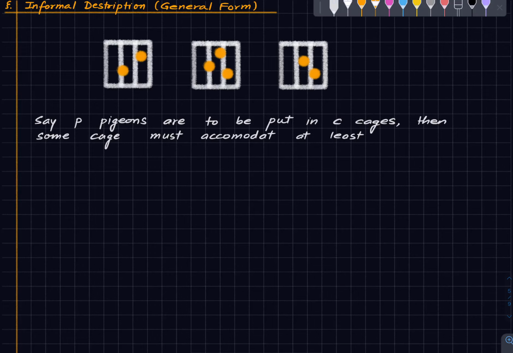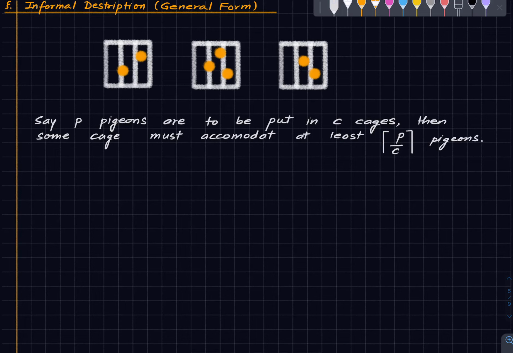Let me write it here. P by C. And then you take the ceiling value. So I will recall what is the ceiling value, something that you read in high school. So some cage must accommodate so many pigeons.